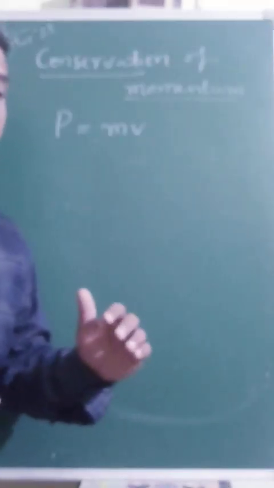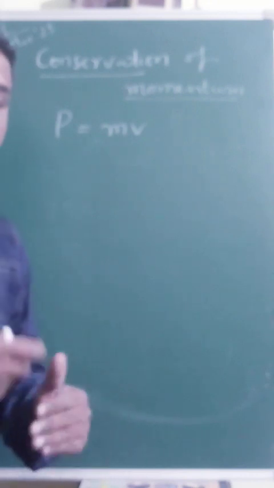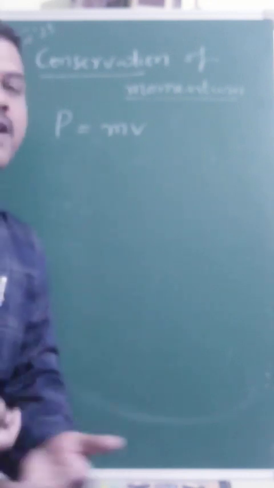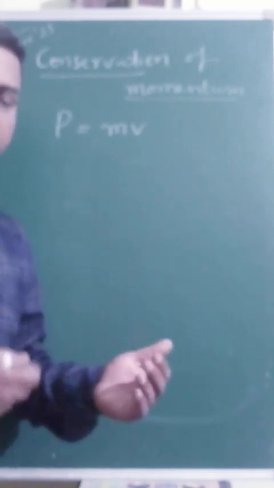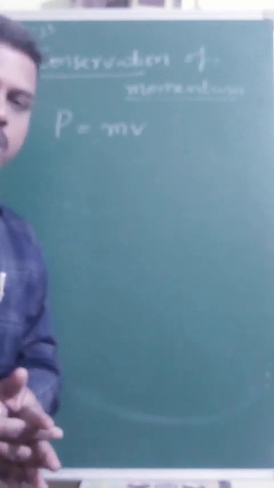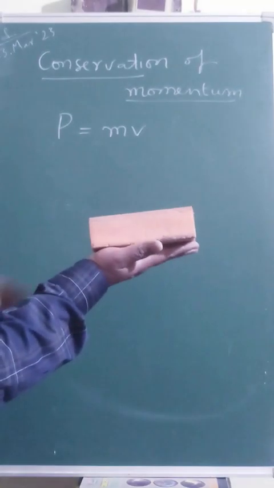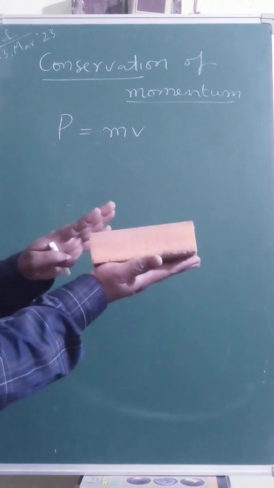So if a system is considered to be conserved, then there is no change at all before or after a physical process, unless it is acted upon by external forces. For example, suppose I have a duster in my hand and I choose it as the system.